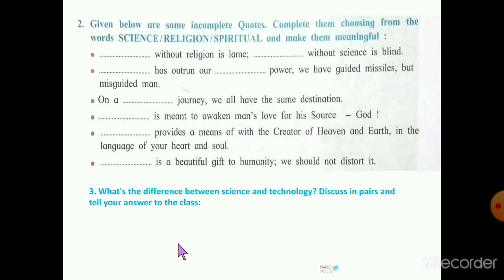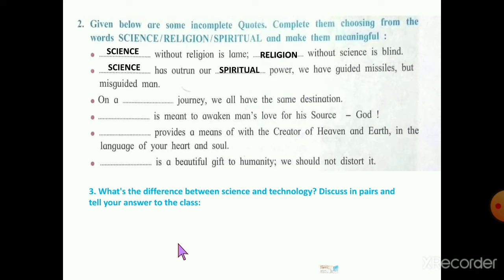Let's go through the next question. Question number 2. See, some incomplete quotes are given here. You have to fill in the blanks with the given words that are science, religion and spiritual. Okay, so your first line will be: science without religion is lame, religion without science is blind.